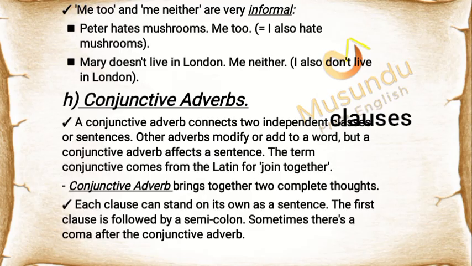Examples: Peter hates mushrooms. Me too, equals I also hate mushrooms. Mary doesn't live in London. Me neither, I also don't live in London.